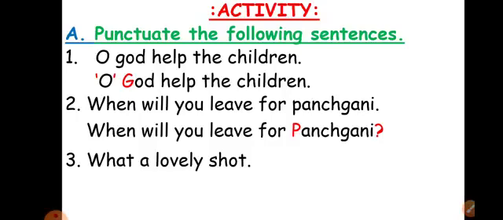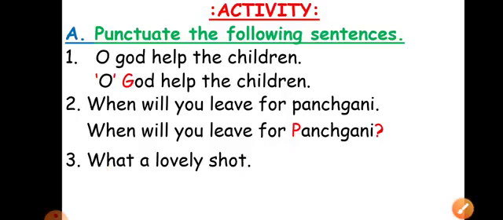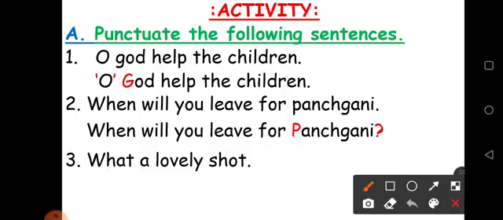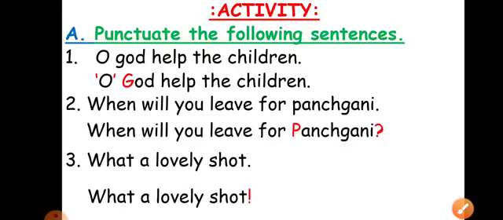Third sentence: What a lovely shot. First letter capital, correct. And it's an exclamatory sentence. So what should come here instead of full stop? You are right, exclamation mark. What a lovely shot! So our answer is like this. Only the exclamatory mark we have to add.